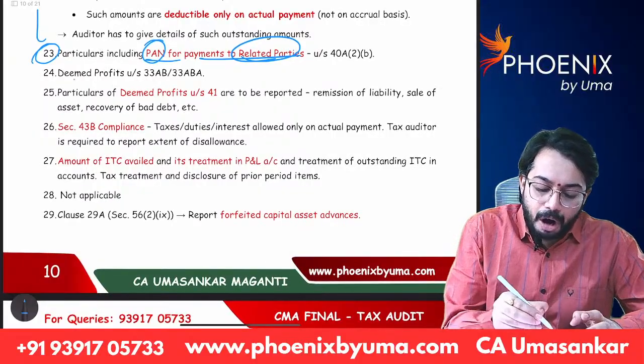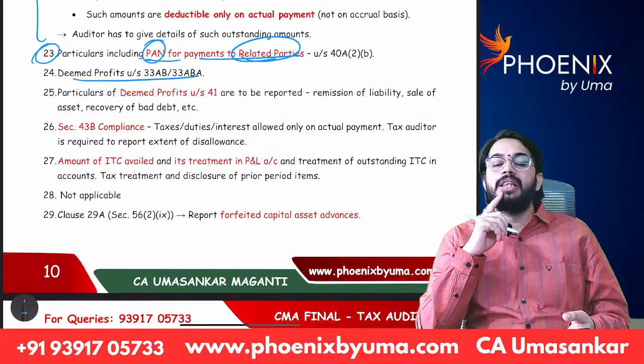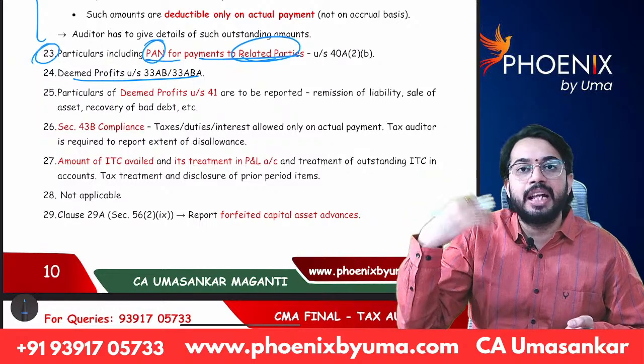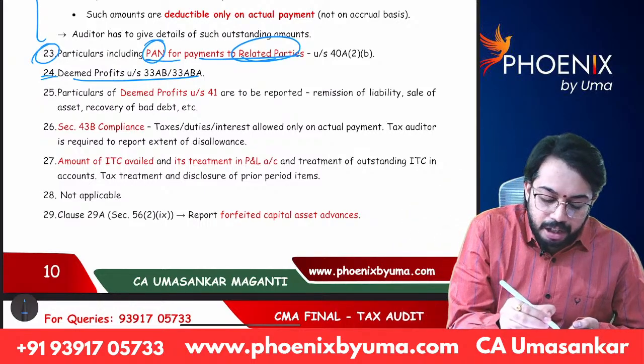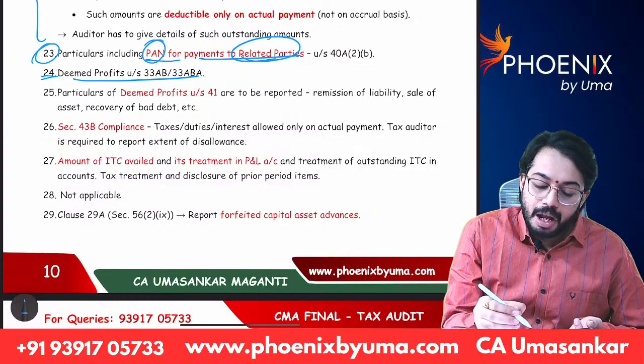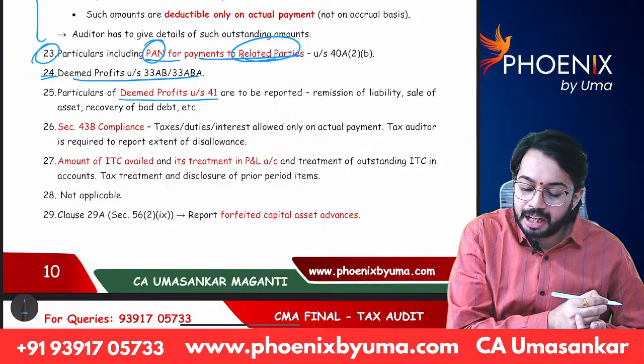Next, deemed profits under section 33AB, 33ABA. So as per 33AB, 33ABA, if there is any deemed profit, that is required to be disclosed in clause 24. Next, clause 25, particulars of deemed profits under section 41.